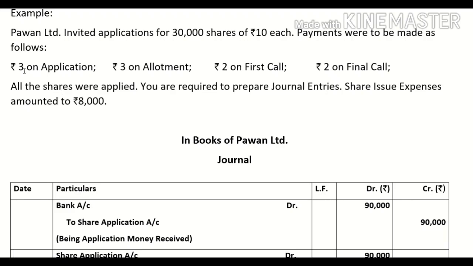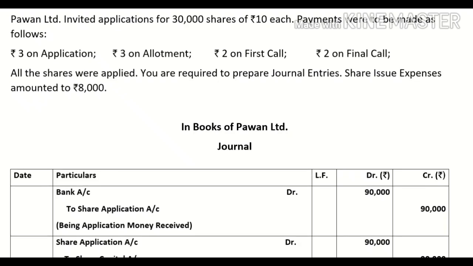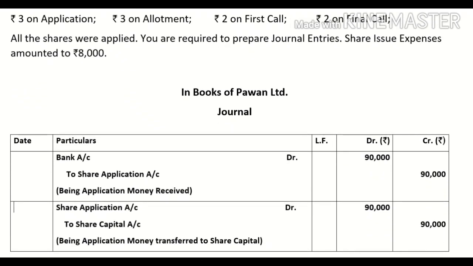So, our first entry will be as soon as you receive the application, how much amount will you receive? 30,000 multiplied by 3, 90,000. So, your first entry will be bank account debit to share application account. And as soon as you allot the shares to the applicants, entry will be share application account debit to share capital. This 90,000 will be transferred to the capital.